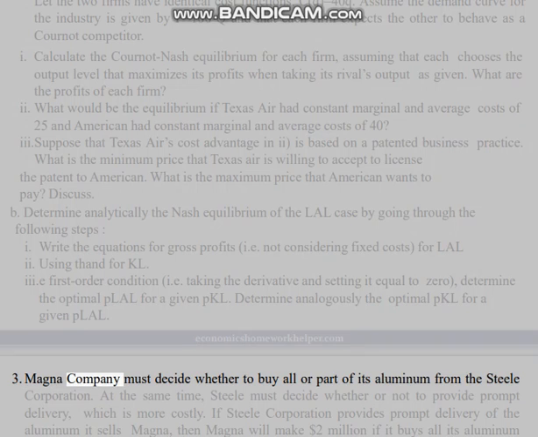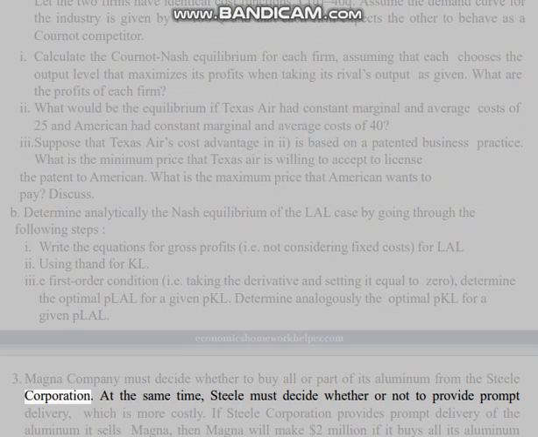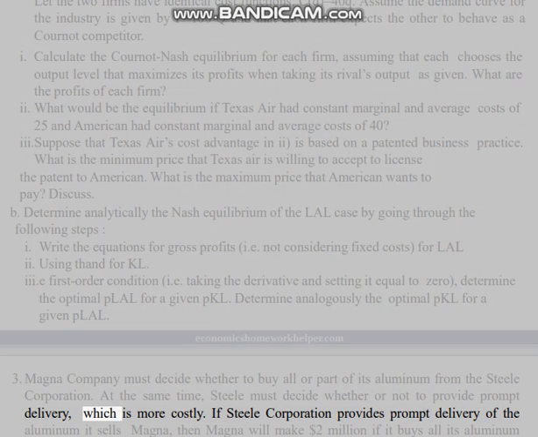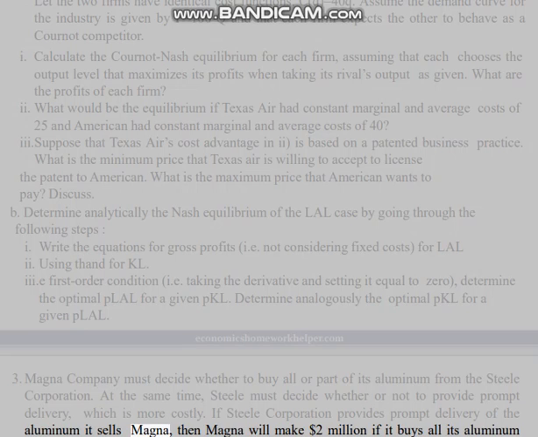3. Magna Company must decide whether to buy all or part of its aluminum from the Steel Corporation. At the same time, Steel must decide whether or not to provide prompt delivery, which is more costly. If Steel Corporation provides prompt delivery of the aluminum it sells Magna, then Magna will make $2 million if it buys all its aluminum from Steel and $1 million if it buys only part of its aluminum from Steel.